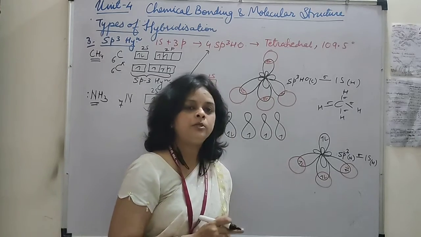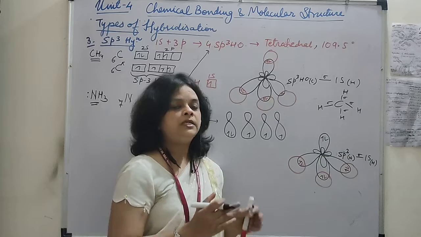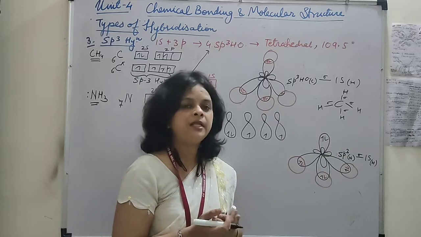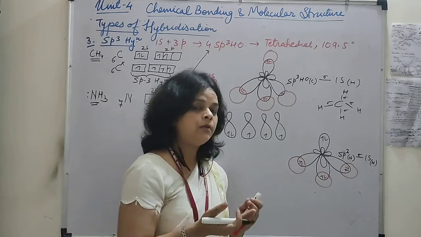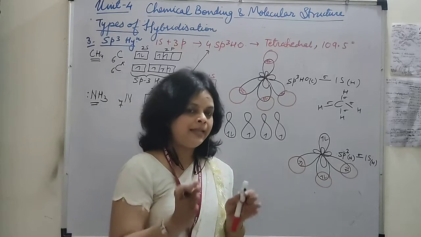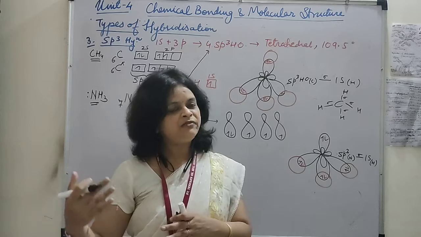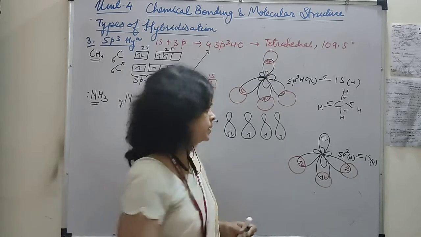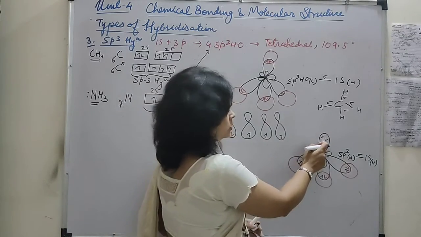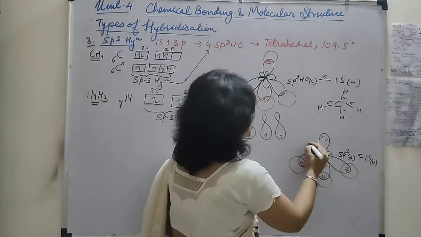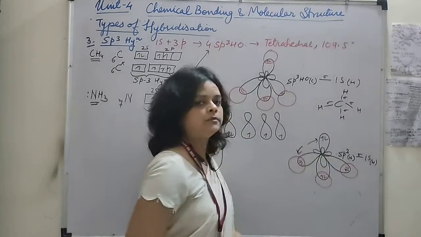And in the VSEPR theory, we had seen that there is a repulsion among the valence shell electrons, and it is highest among lone pair-lone pair, then it is lesser in case of lone pair-bond pair, and it is further lesser in bond pair-bond pair. Now, this is a lone pair of electron, this is a bond pair of electron, so there will be repulsion.